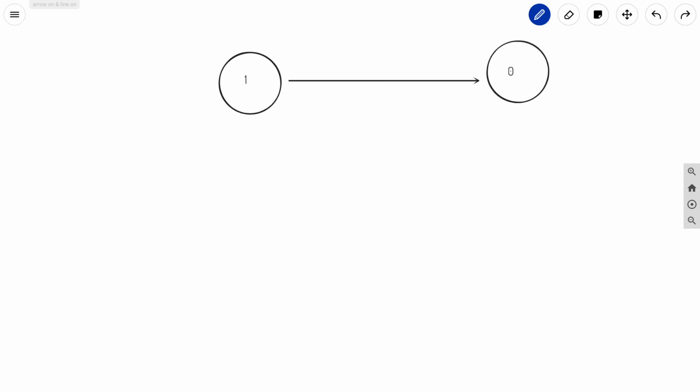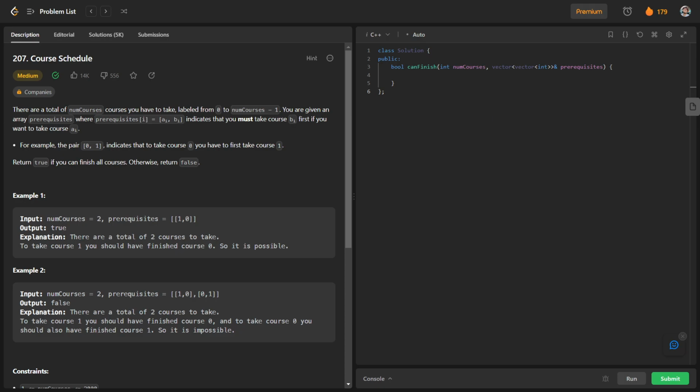If I want to take course 1, first of all I have to complete course 0. So I will first complete course 0, and after I am done with course 0, I will then take course 1 and complete it. In this way I can complete the courses. So our answer is going to be true in this case. You can see that the answer is nothing but true.